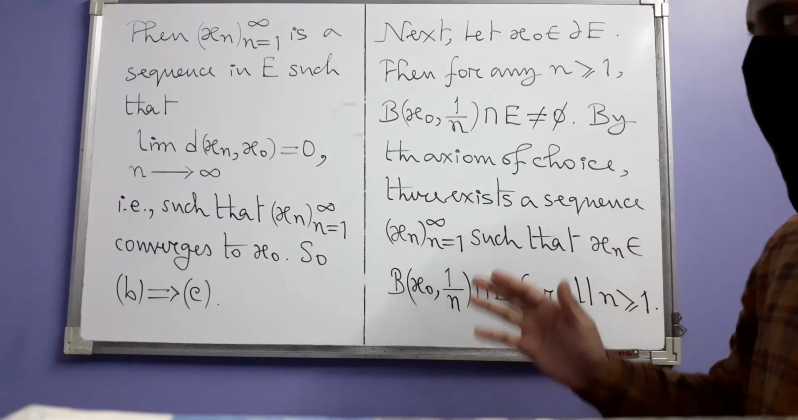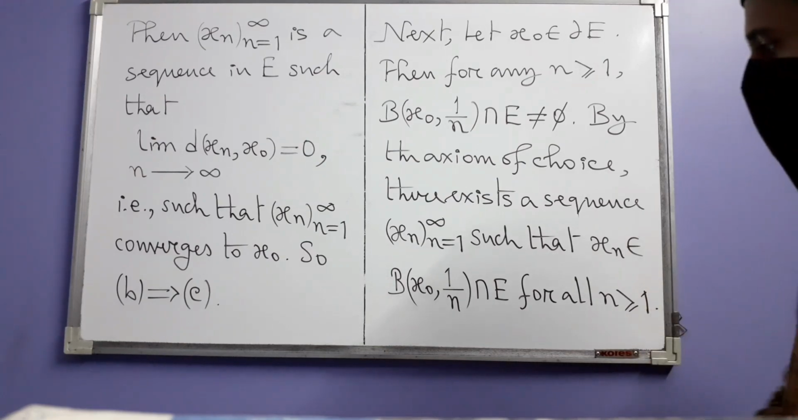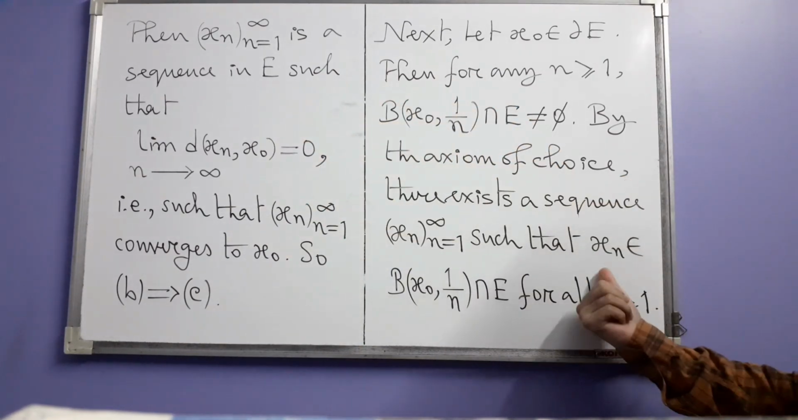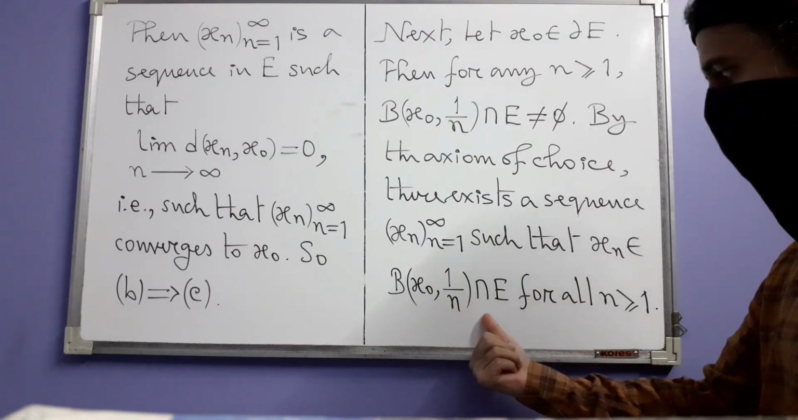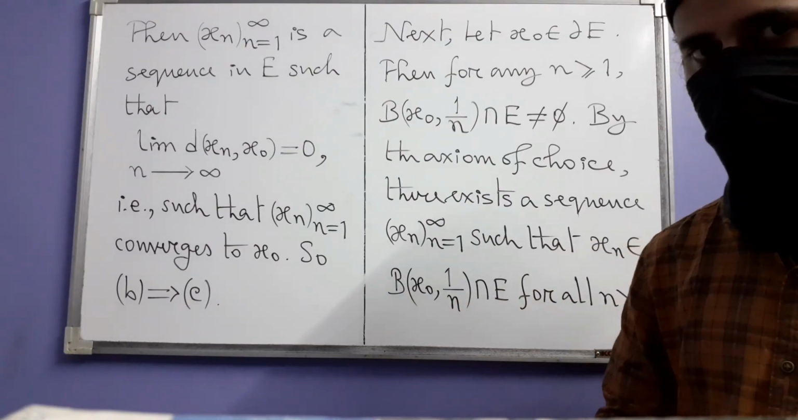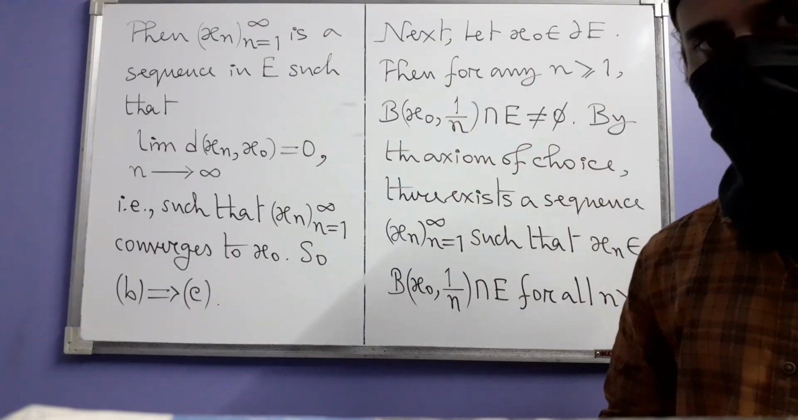Now let us see what really went on here. Why is xn a sequence in E? That is because each xn belongs to this intersection. So in particular, it's in E as well. That is why xn becomes a sequence in E.